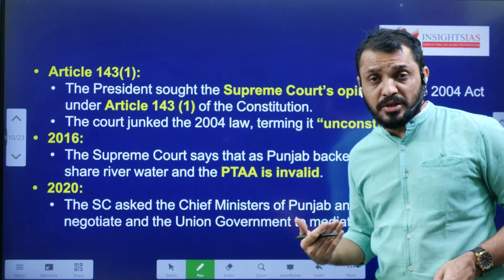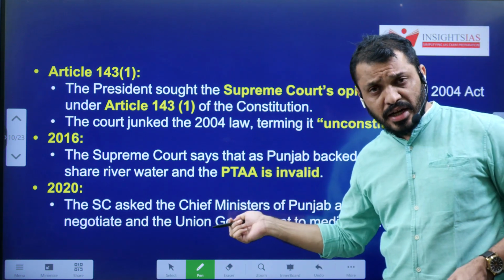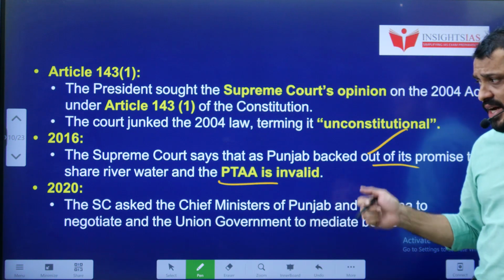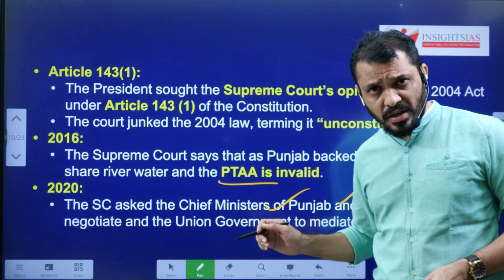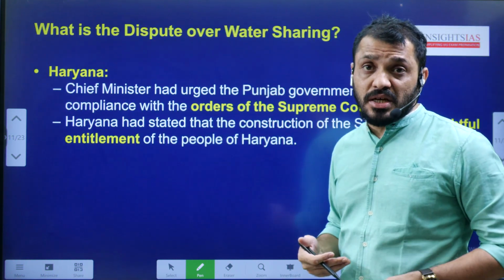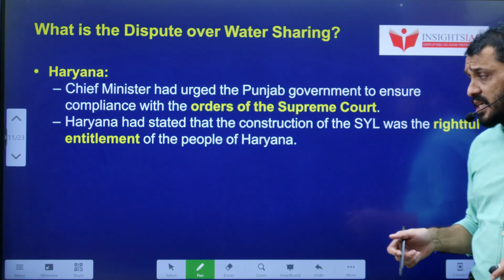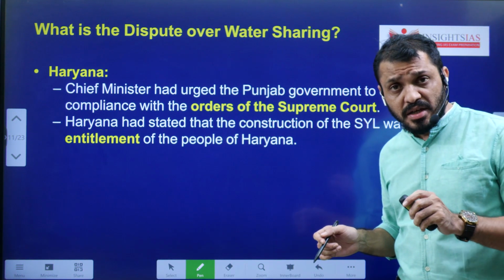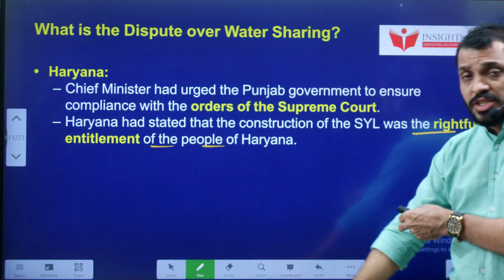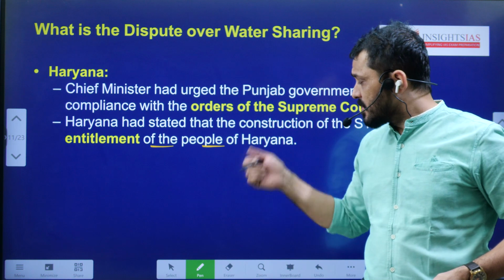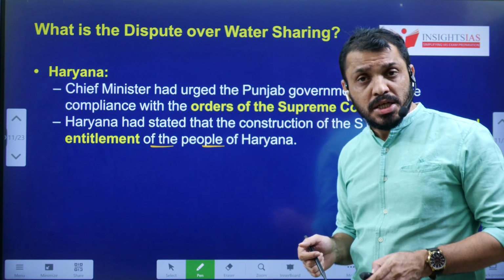In 2016, the Supreme Court said that Punjab backtracked. That means they did not stand by their word regarding the promise given to Haryana, so their act is invalid. In 2020, the Supreme Court asked the chief ministers of both Punjab and Haryana to renegotiate the terms and try to finish this link canal as soon as possible. Here, Haryana is saying that according to the 1966 agreement, they have the rightful entitlement regarding the Sutlej water. Haryana is also saying that Punjab has failed to comply with the orders given by the Supreme Court.